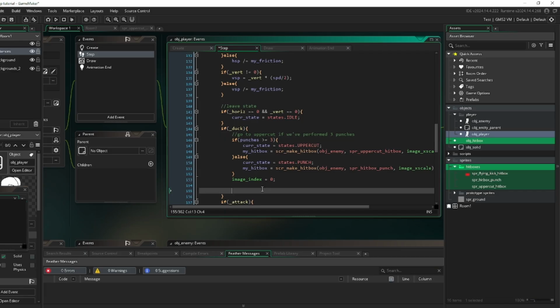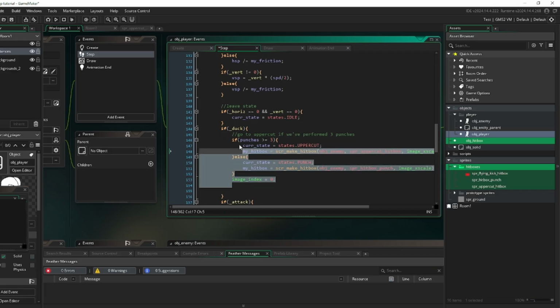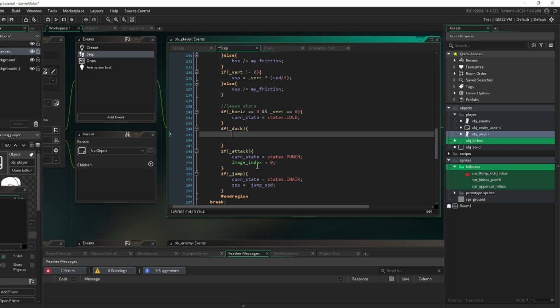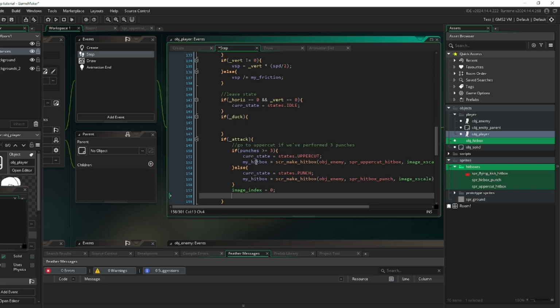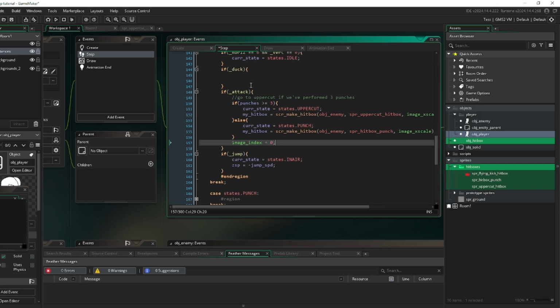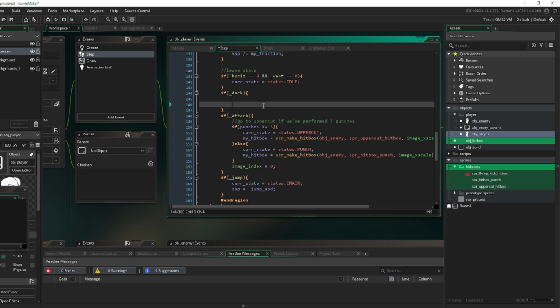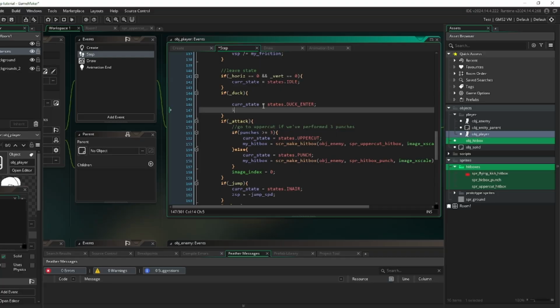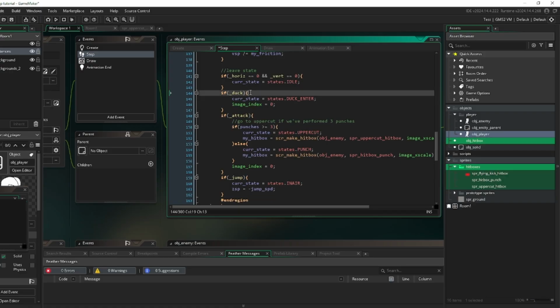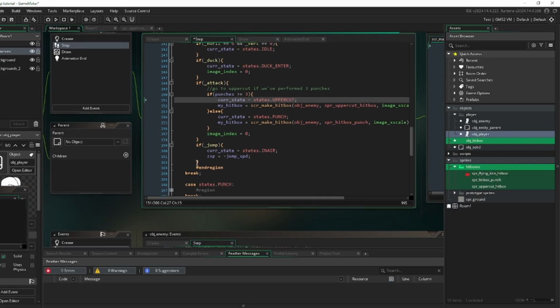Wait, duck. Oh no. That's wrong. Running. Okay, so this actually needs to be here. I accidentally messed up the state. This was going to the wrong state. So we'll just say cur_state is equal to states.duck_enter. Alright, and image_index is equal to 0. That's my bad. That was not supposed to be like that, but that right there should fix it.